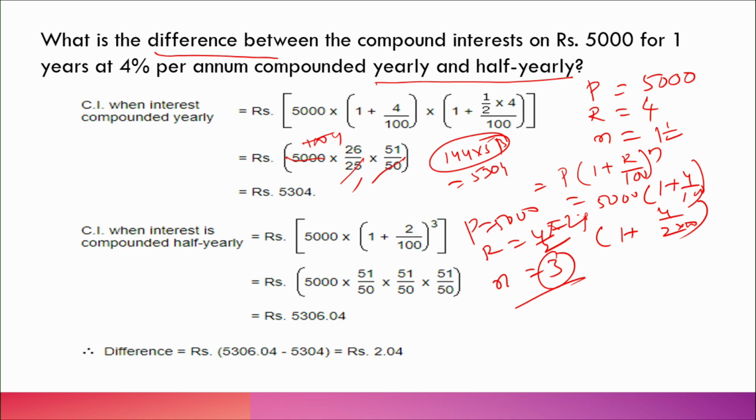So, we can say 2 by 100, that is 51 by 50, and after calculation you will get 5306.04. The difference between these two is 2 rupees 4 paisa. I hope you understand. In this way you can calculate the value. This is very, very important.